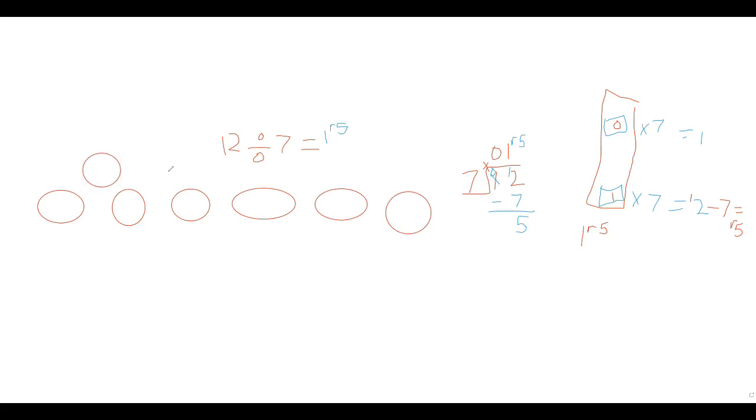So we need to share 12 sweets. Okay, so we have 7 children and we need to share 12 sweets. So we've got 1, 2, 3, 4, 5, 6, 7, 8, 9, 10, 11, 12.